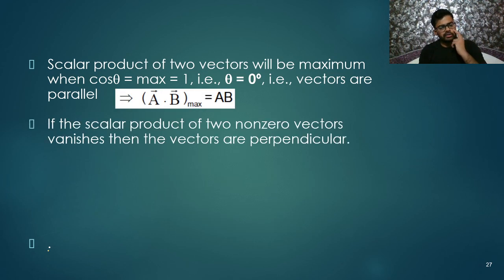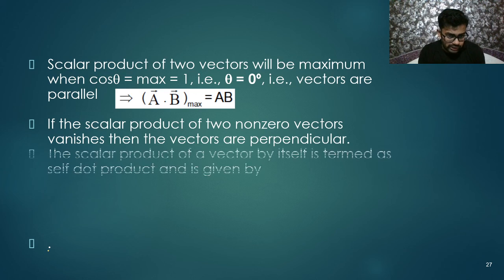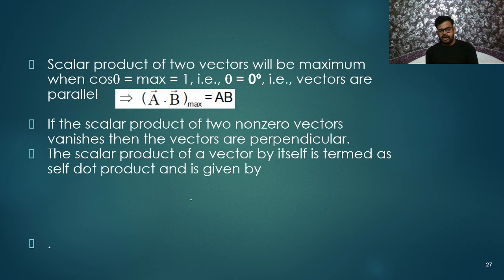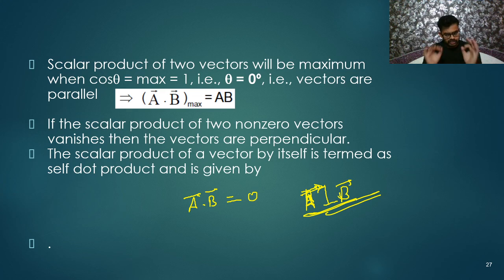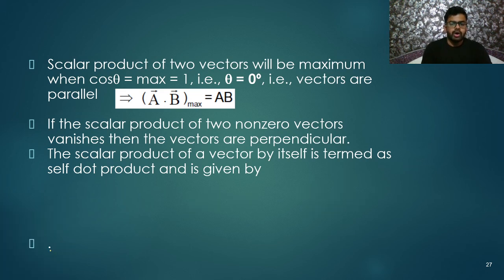And if the scalar product of two non-zero vectors vanishes, meaning it becomes 0, then theta will be 90 degree, because cos 90 degrees equals 0. Both vectors are perpendicular. Always remember, the dot product of two perpendicular vectors, A dot B, is equal to 0. Remember, A vector will always be perpendicular to B vector. If two vectors are perpendicular to each other, then their dot product will always be 0. I think you are getting it.